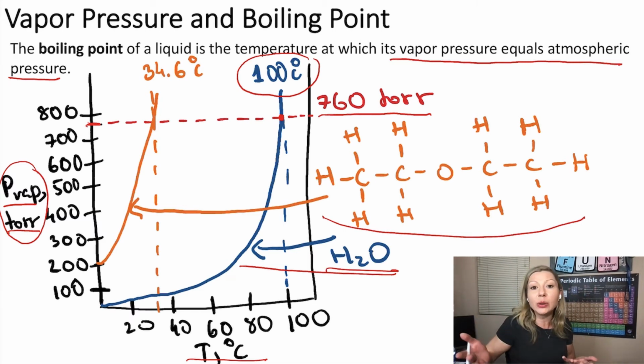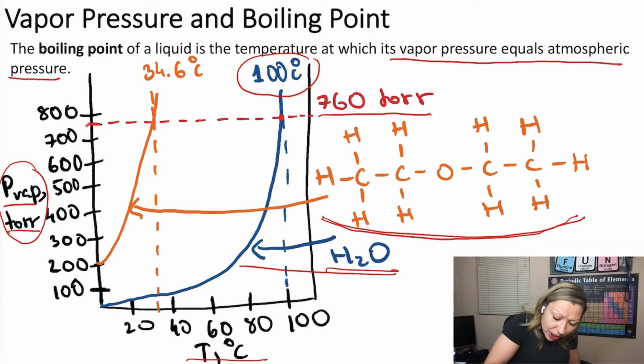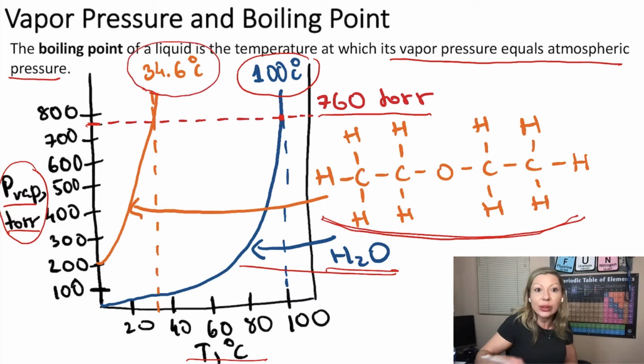Now, what happens to diethyl ether, this huge molecule right here? What is its boiling point at atmospheric pressure? It's actually 34.6 degrees Celsius because at this temperature, the vapor pressure of diethyl ether equals the atmospheric pressure.